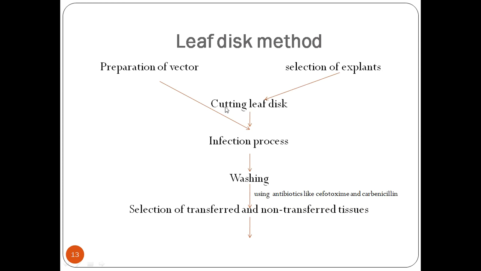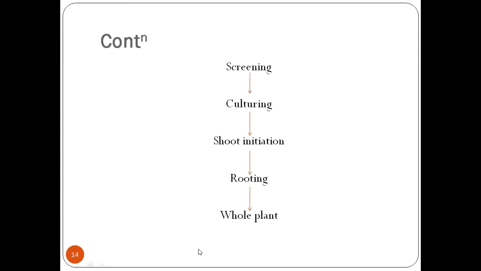So cut this plant part into leaf discs, and give the infection of Agrobacterium to the leaf disc, wash it, and use antibiotics like cefotaxime and carbenicillin for selection of transferred and non-transferred tissue. Then screen the cells which are transferred ones.